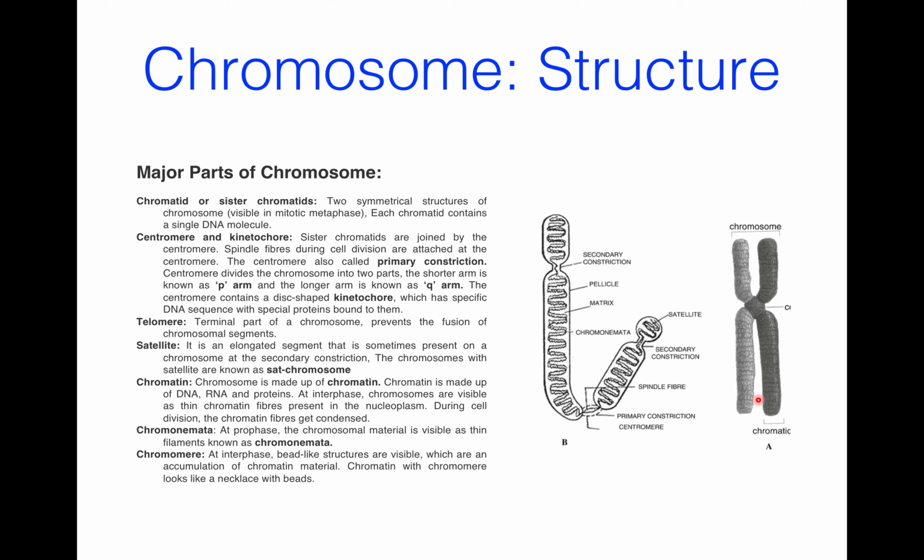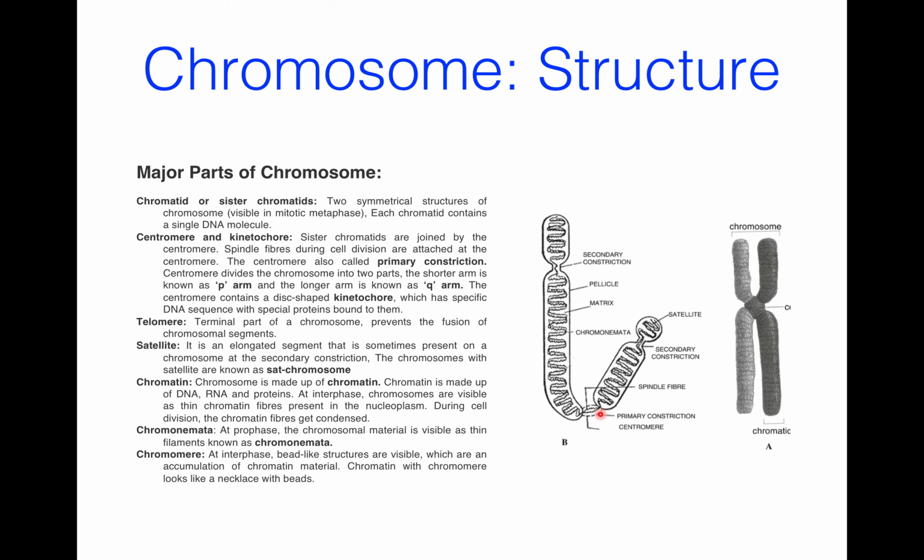A chromosome may contain a single chromatid as in anaphase or telophase, or may contain two chromatids as in late prophase and metaphase. Now, centromere. Sister chromatids are joined by the centromere. This is a centromere. Spindle fibers during cell division are attached at the centromere. It is also known as primary constriction. See, the centromere divides the chromosome into two parts. The shorter arm is the P arm and the longer arm is the Q arm.